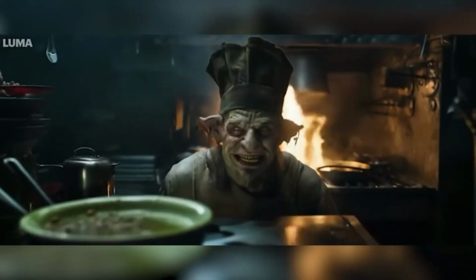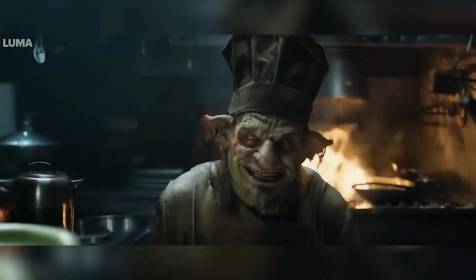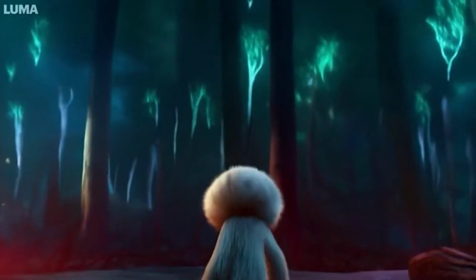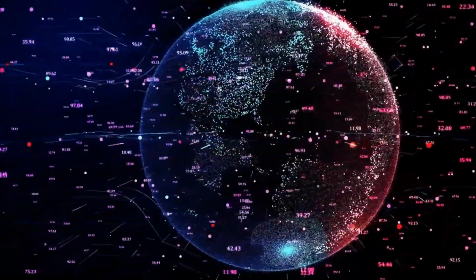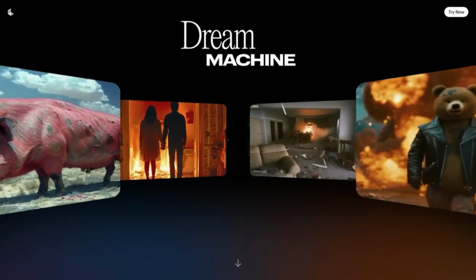I mean, videos that capture the way light reflects off surfaces, the intricate movements of characters and objects, and all the little nuances that make the physical world, well, physical. Looks like the AI has a deep understanding of how things work in the real world, and it translates that knowledge into every frame it generates.